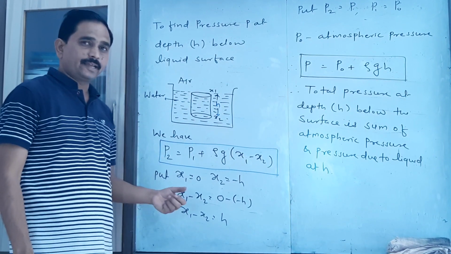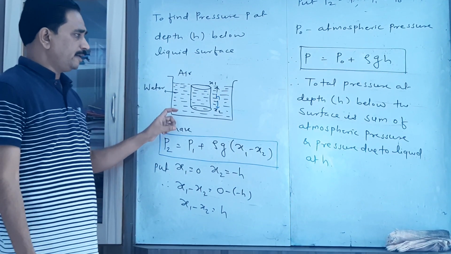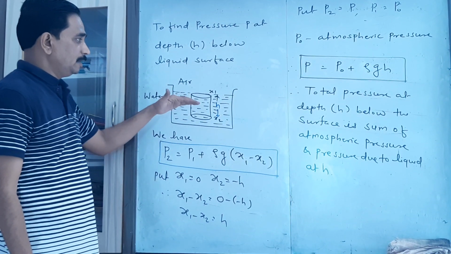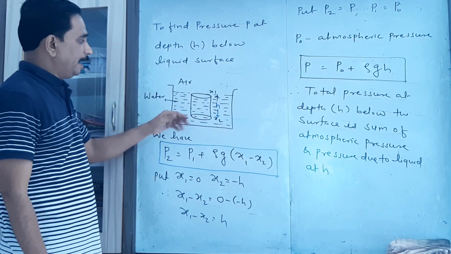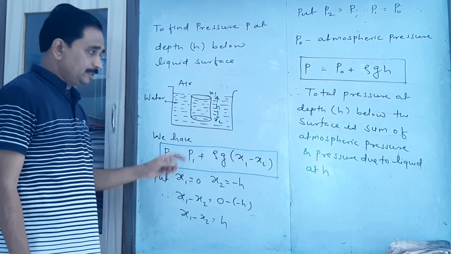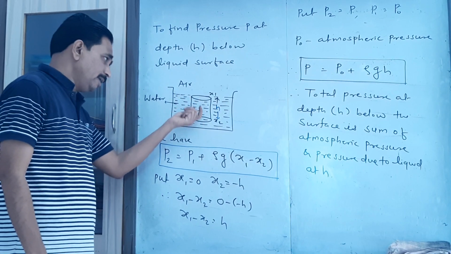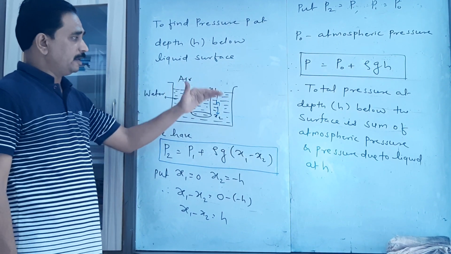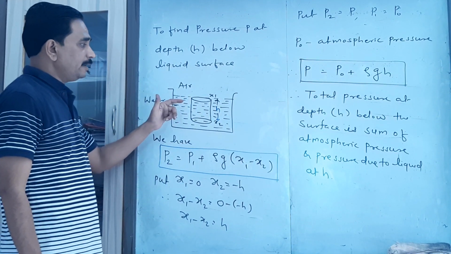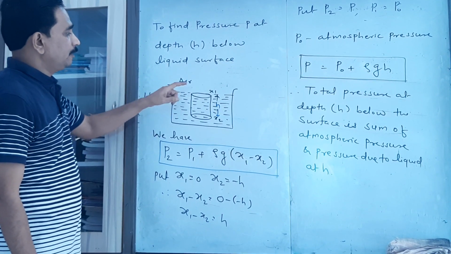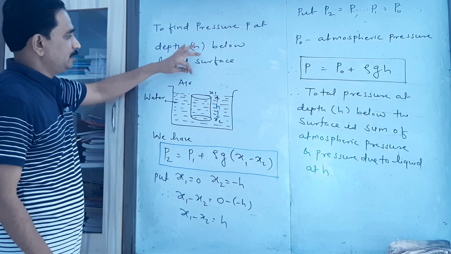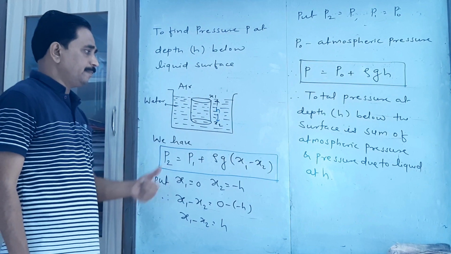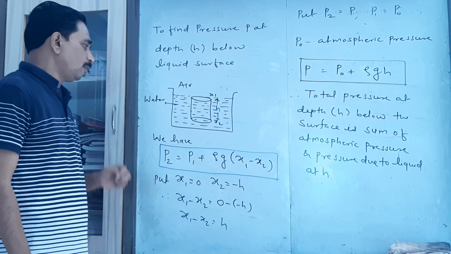Now consider the second case, where the cylinder is in such a way that its top surface is in air, and from the free surface the cylinder is in water. In the first case, the total cylinder is in liquid, that is in water. Here we consider the top surface just touching the free surface, where air is present, and the bottom is totally inside the water.